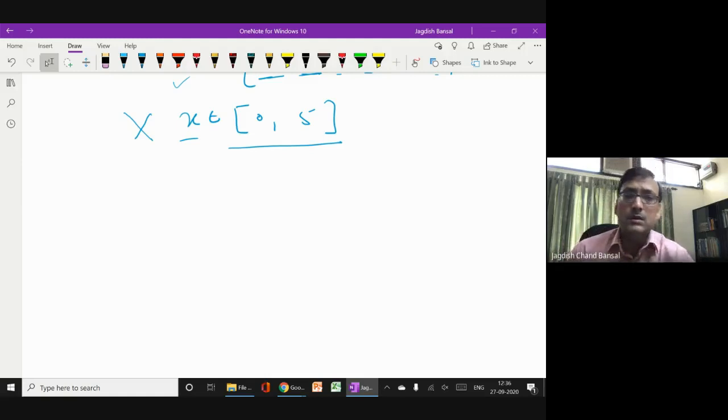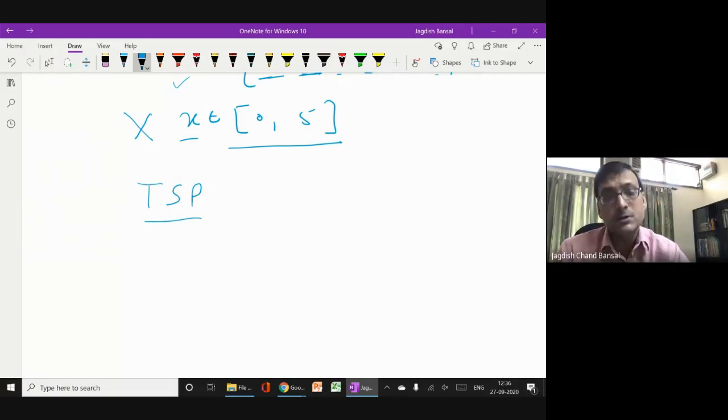It is good for solving such problems. Initially, actually, it was proposed for the traveling salesman problem, TSP, to find the minimum route from one point to another, so that the total cost or distance, whatever, is minimum. Very famous, so the traveling salesman problem need not be explained. It was proposed for this, but later it was found that other discrete optimization problems can also be solved using ACO.